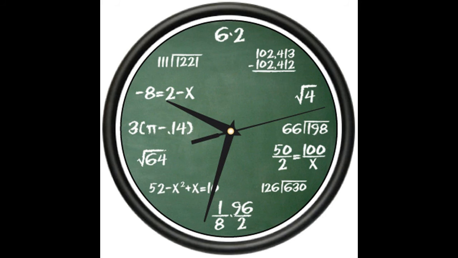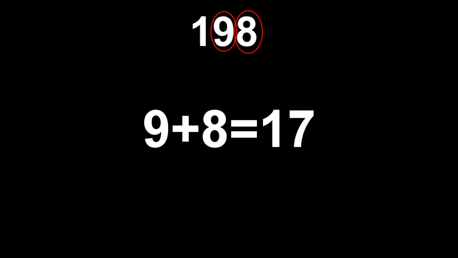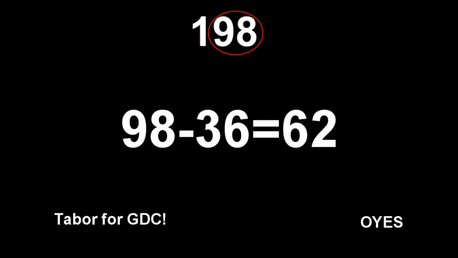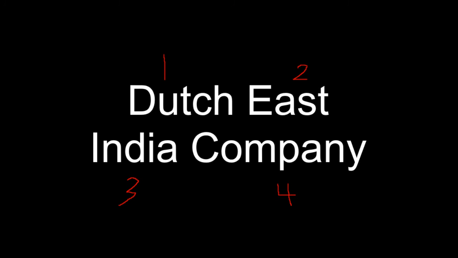1602. 1800. It's time for some math. 1800 minus 1602 equals 198. 9 plus 8 equals 17. 19 plus 17 equals 36. 98 minus 36 equals 62. 6 plus 2 equals 8. Dutch East India Company has 4 words. 8 divided by 4 equals 2. 2 divided by 2 equals 1. 2 plus 1 equals 3.